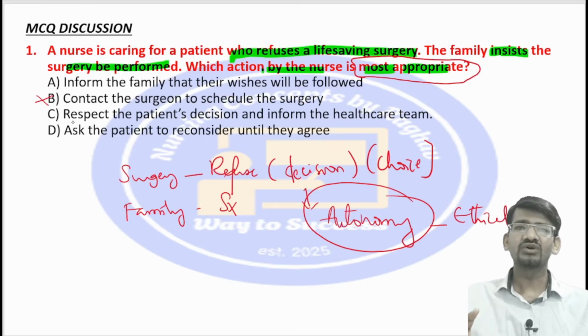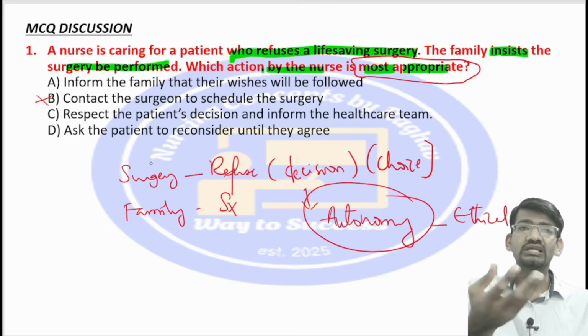तो ये थर्ड ऑप्शन देखो, respect the patient decision, inform the healthcare team, then ask the patient to reconsider until they agree. See here, this can also be done, because we should respect the patient decision. We can ask the patient, okay, see this is a very life saving surgery you need to undergo in order to save your life.